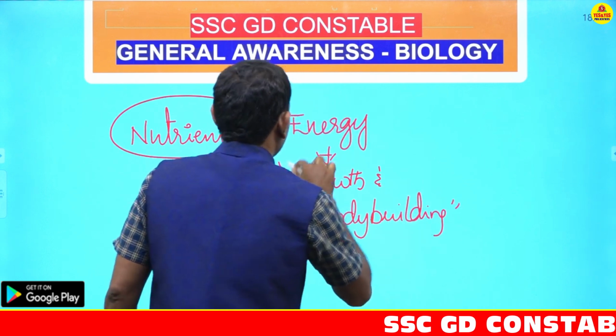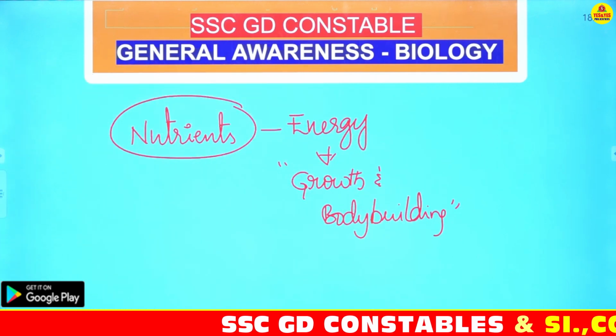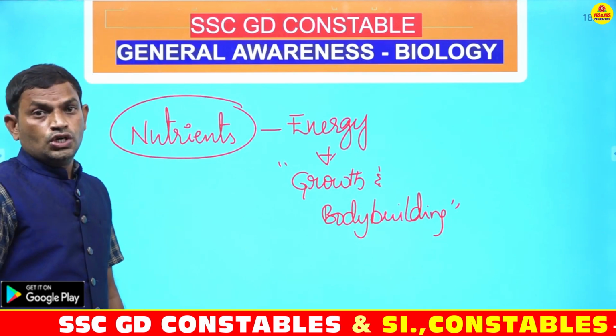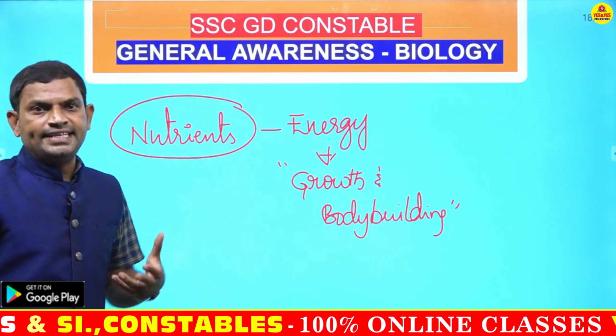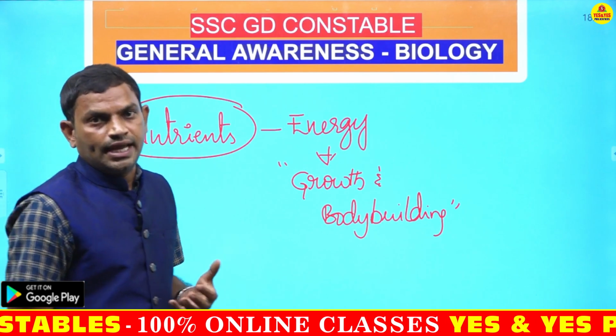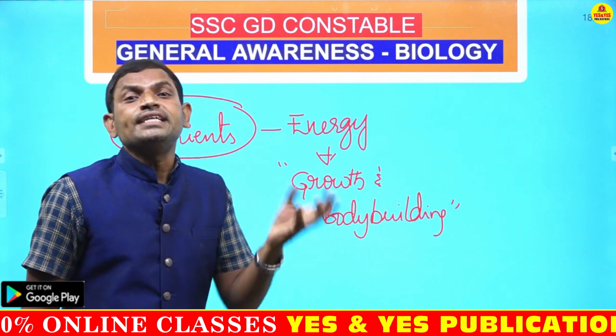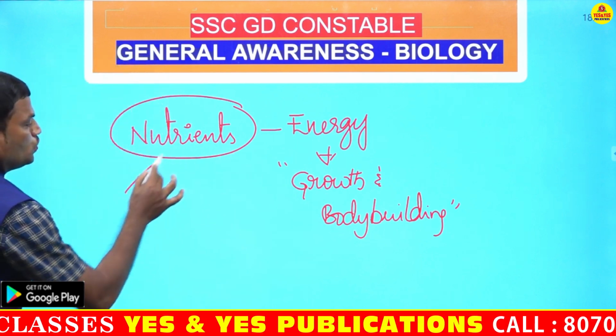Right? So we require energy for our growth and bodybuilding. These nutrients, depending on their quantity of intake, how much quantity you are taking, are divided into 2 types.